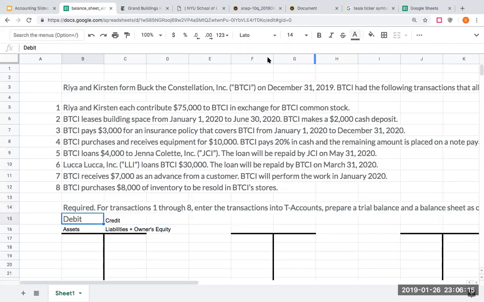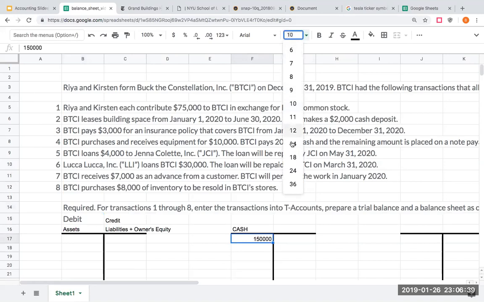Okay, so the company, Rhea and Kirsten, are each giving me $75,000, and my company is giving them common stock. So what am I receiving? I'm receiving cash. And the amount of cash I'm receiving is going to be $150,000.